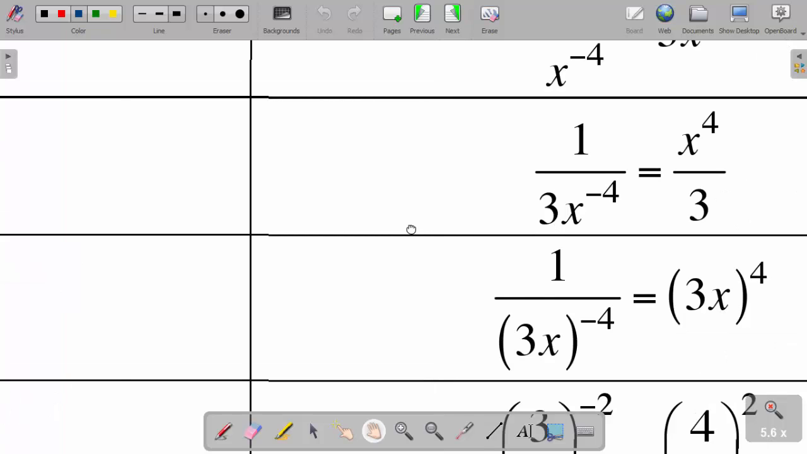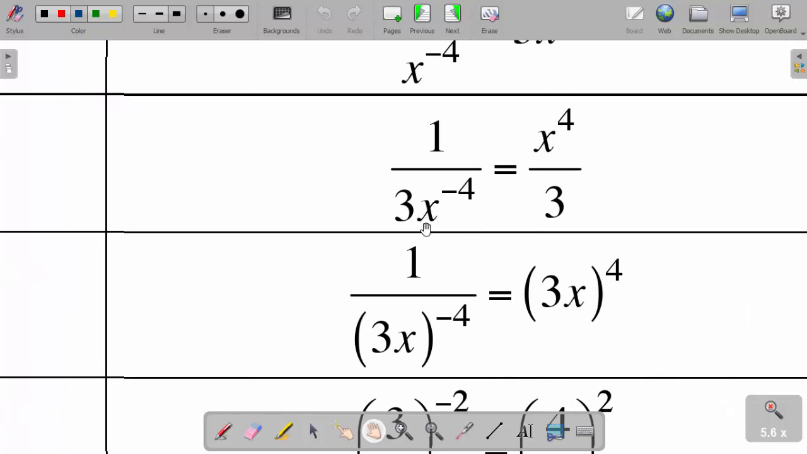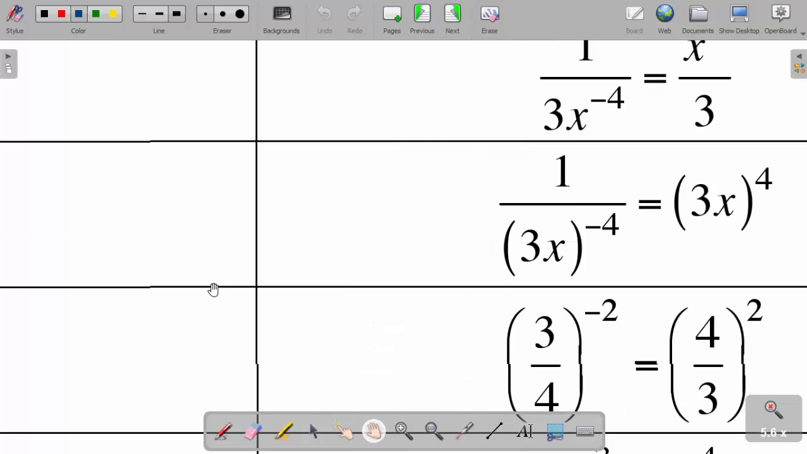Now check this out, guys. You see here there's no bracket, so 1 over 3x to the power negative 4 becomes x to the power 4 divided by 3, because there were no brackets here. But if I put a bracket like in this case here, now because of the brackets, the 3x as well goes in the numerator to give us (3x) to the power 4. Hope we are together, guys. Let us proceed.